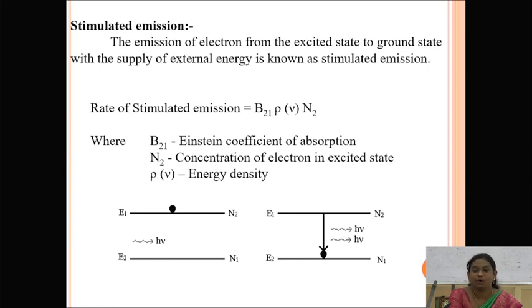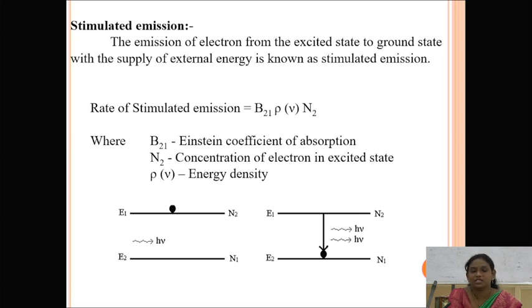We know that when the electrons move from the excited state to the ground state, they release some amount of photon energy. In stimulated emission, we apply some amount of energy, and then when all the electrons move from the excited state to the ground state, they release a larger amount of energy in the form of radiation.